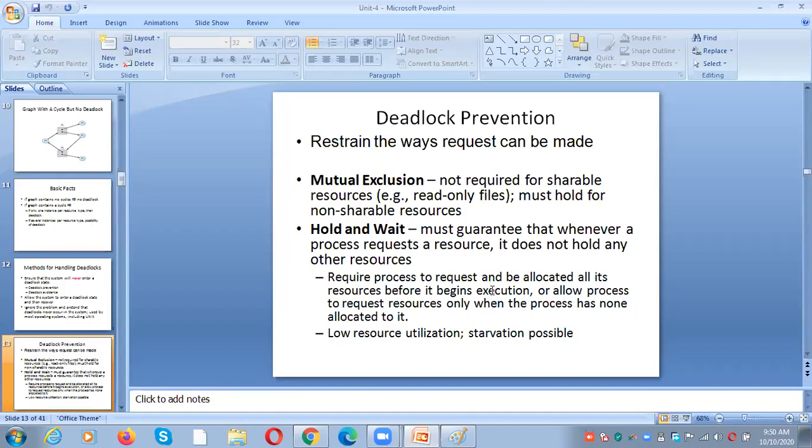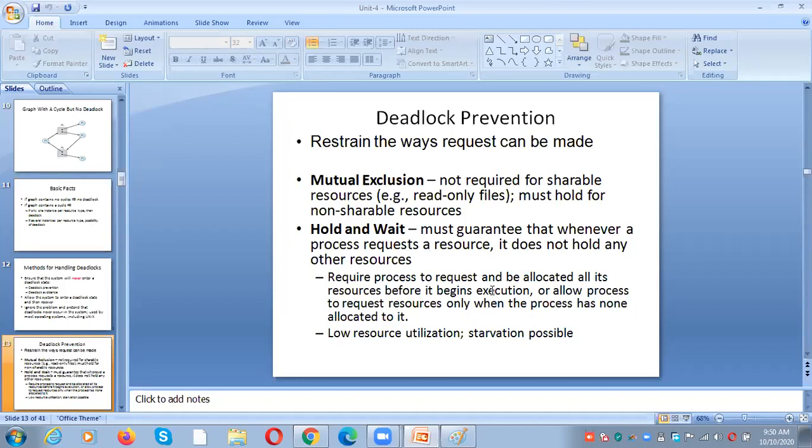So in order to avoid such a situation, at the start of execution only, P1 declares that it requires two resources. What are those? R1 and R2. If the resources are available, we need to assign all the resources required by the process at the initial stage itself, at the starting of the execution, so that we never go to the hold and wait situation.